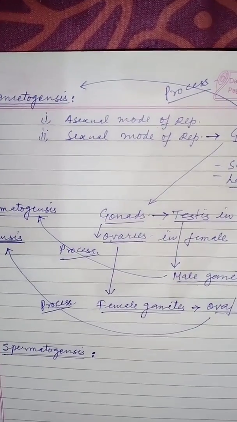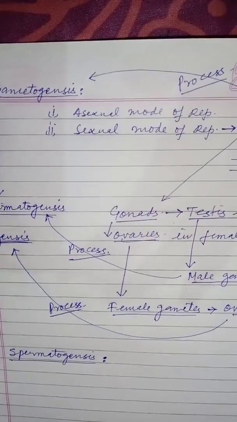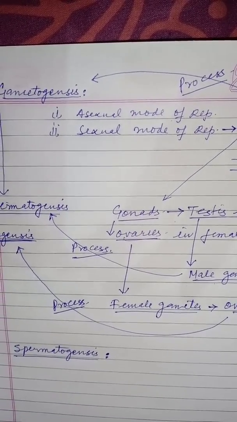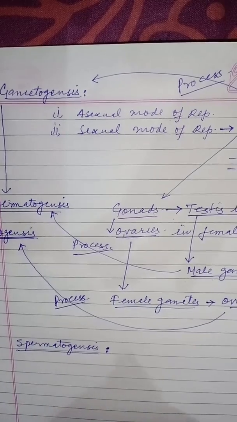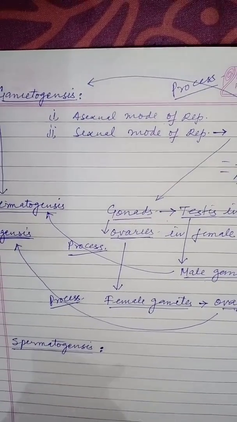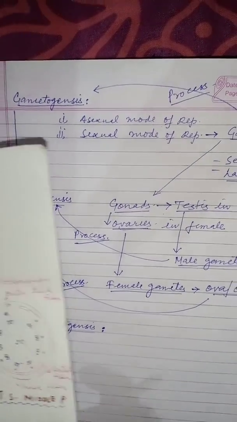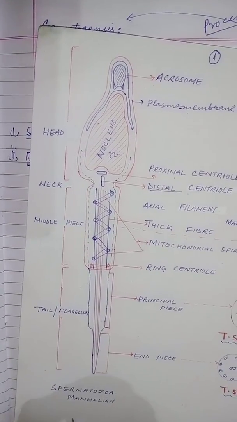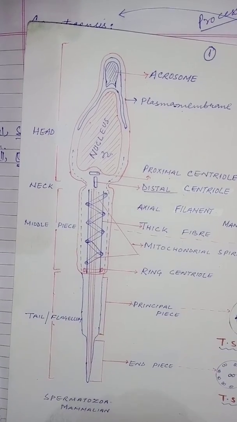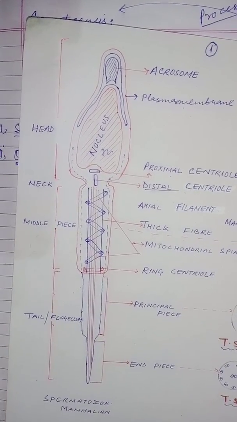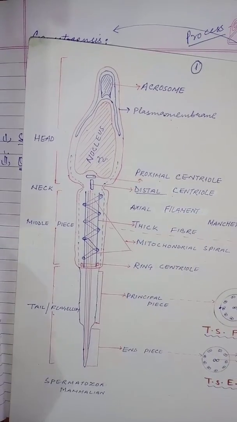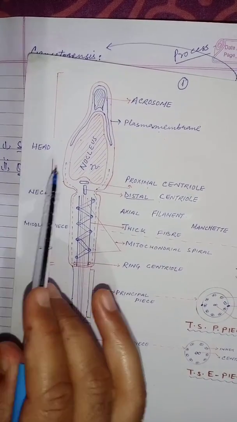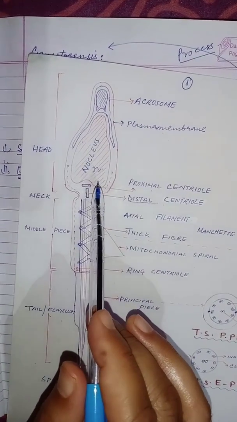So what I have done is I have drawn a structure of the spermatozoa, and this is the spermatozoa of mammals. Now, if you look at the structure of spermatozoa, it consists of head, the middle piece, and the tail. Head consists of acrosome and the nucleus.